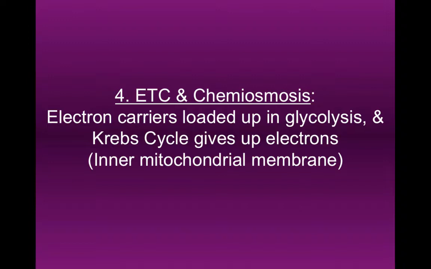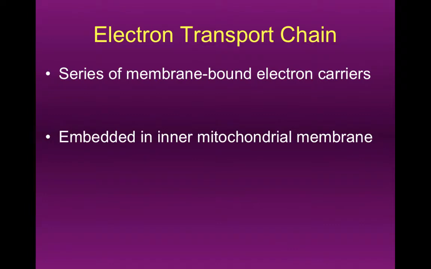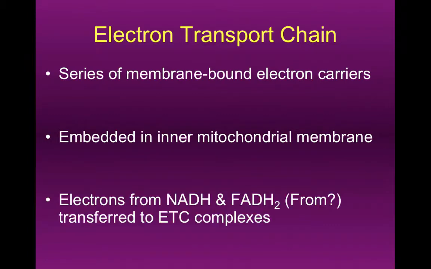So that takes us to step number 4. Right? We've got our electron transport chain, we've got our chemiosmosis, we've got our loaded up coenzymes, our reduced coenzymes. Now we're going to make use of them. And this is all taking place inside the mitochondrial membrane. The electron transport chain is like a series of electron acceptors. These electron acceptors pass electrons on one to the next, to the next, until eventually those electrons reach oxygen, which is the final electron acceptor.